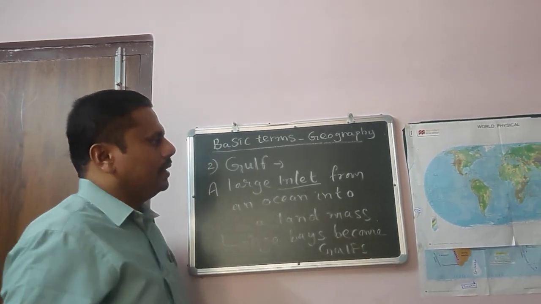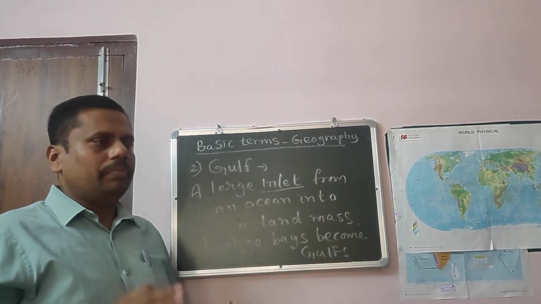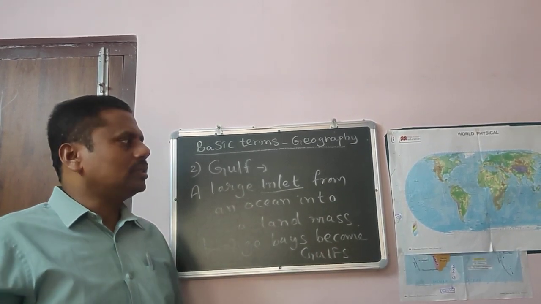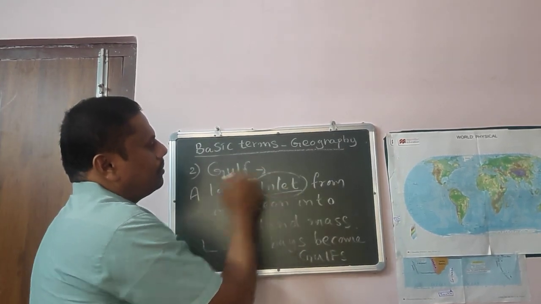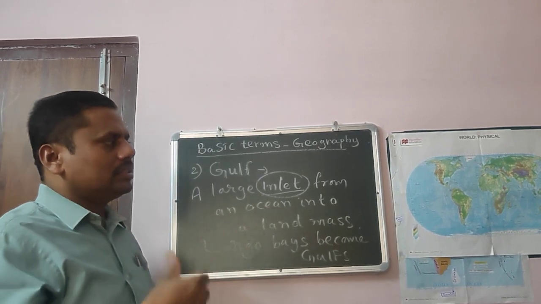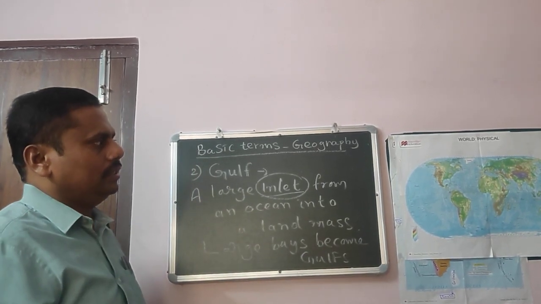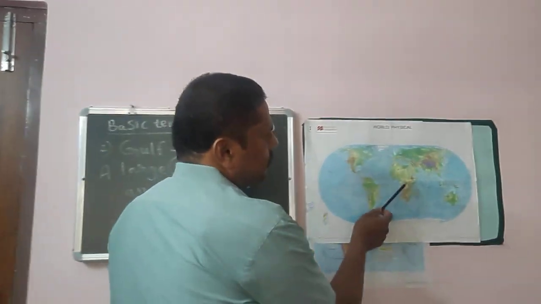Both are connected, but if bays become large, those are gulfs. So inlet means nothing but a narrow water body which is connected to the sea or ocean.